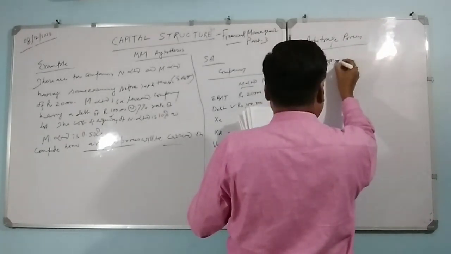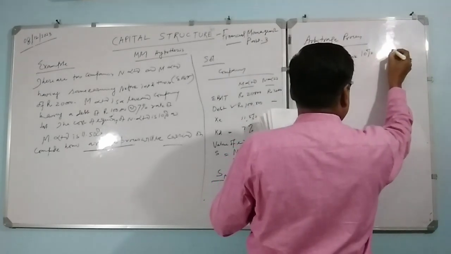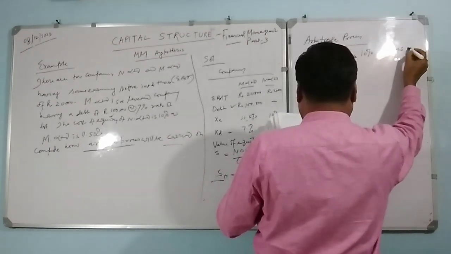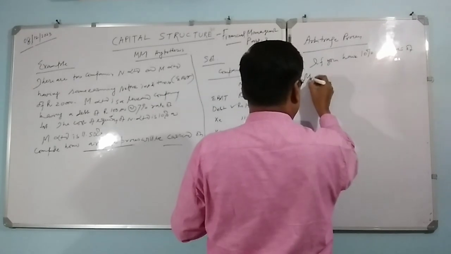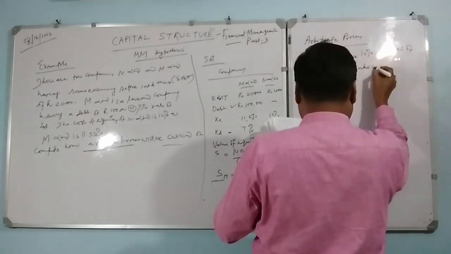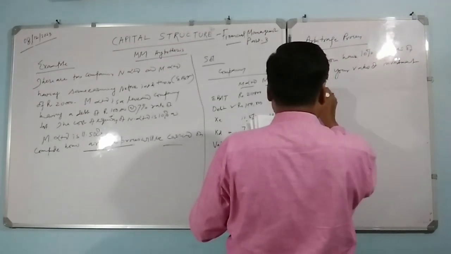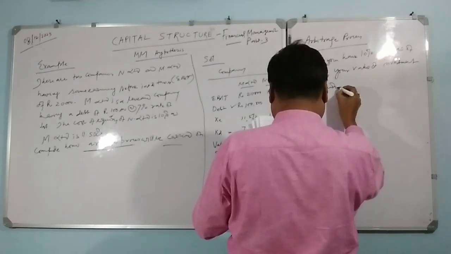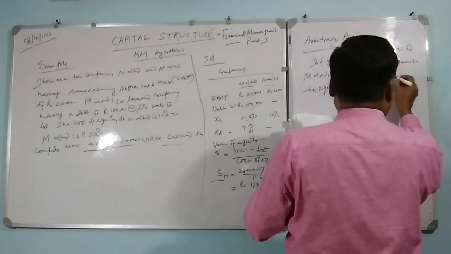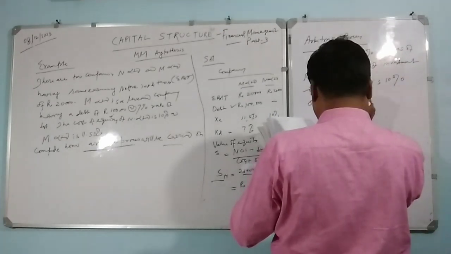Suppose you have 10% shares of M Limited, your value of investment in equity shares is 10% of 1,13,043.